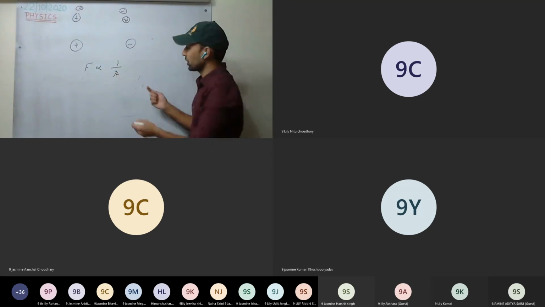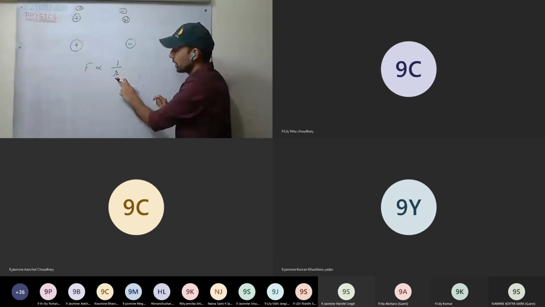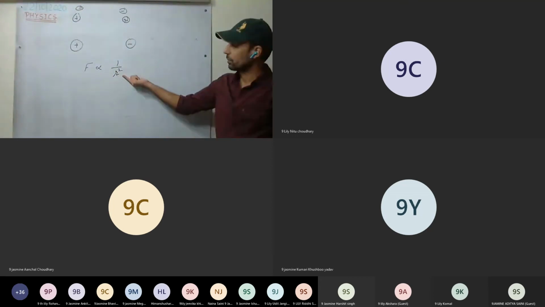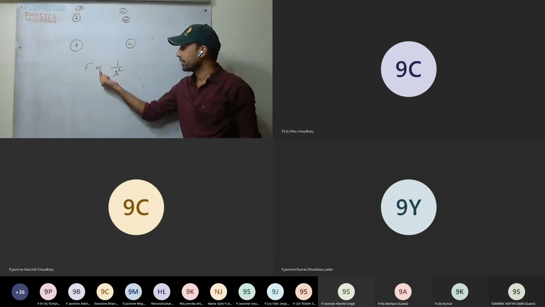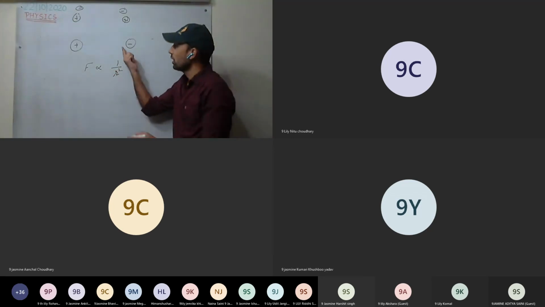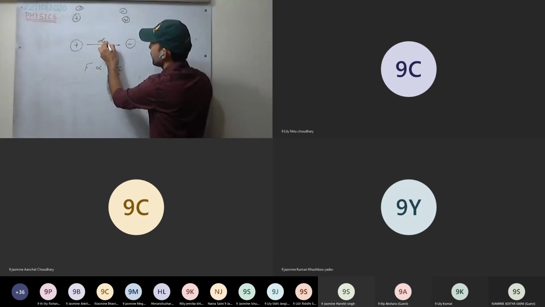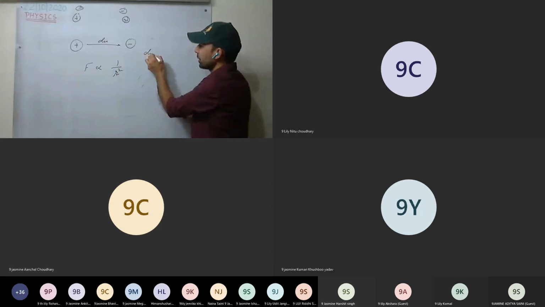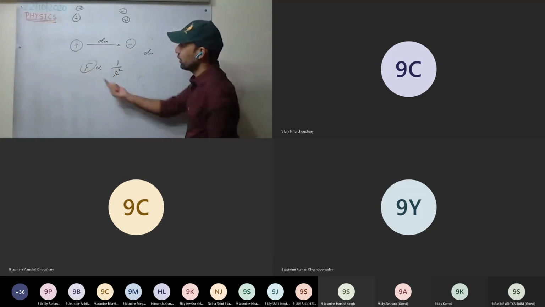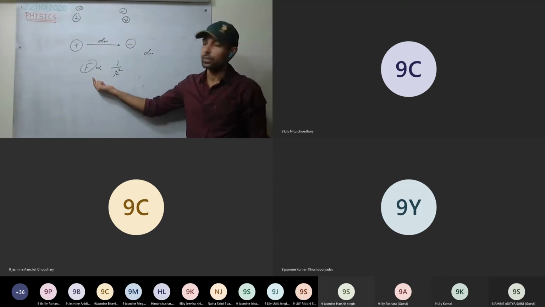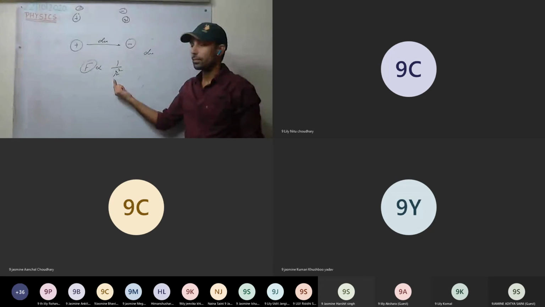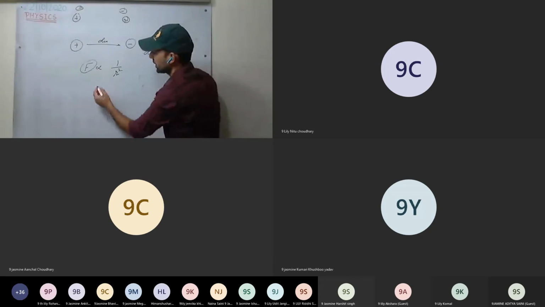I denote it by r, or distance, you can denote. It is inversely proportional, and how? To the square of the distance. Force varies inversely with respect to the square of the distance. Now, if I double the distance, if the separation is doubled, what will be the impact on force? Decrease by 4 times. So 1/4 it will become.